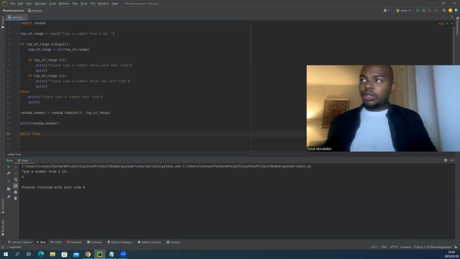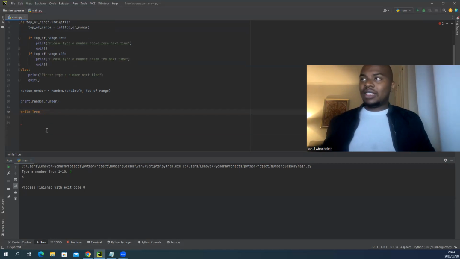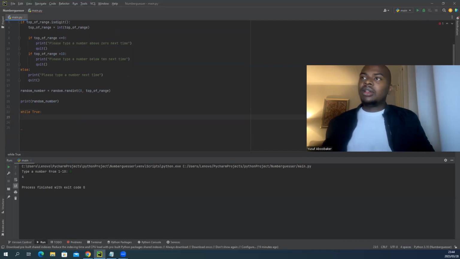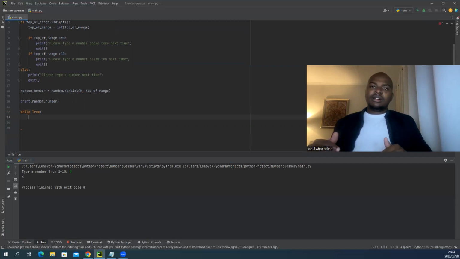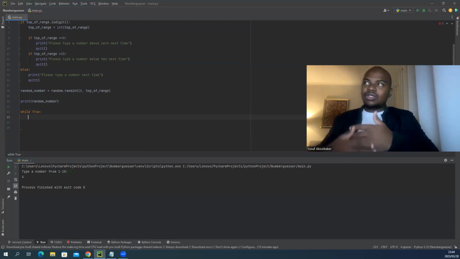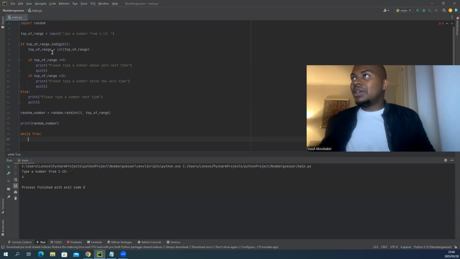Okay, cool. So we'll use a while loop, which indicates that while everything in the while loop is true, okay? While true. So what we'll do here is we'll have the user make a guess again, okay? So basically this entire situation here.